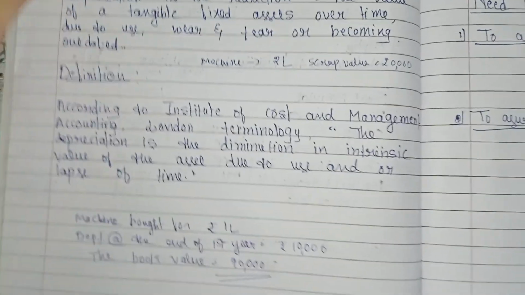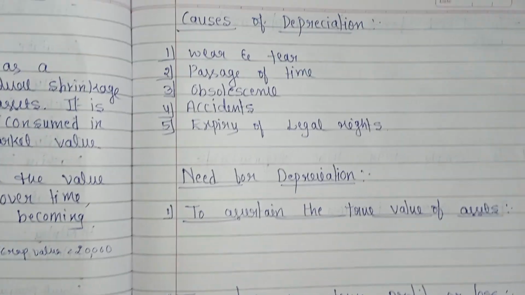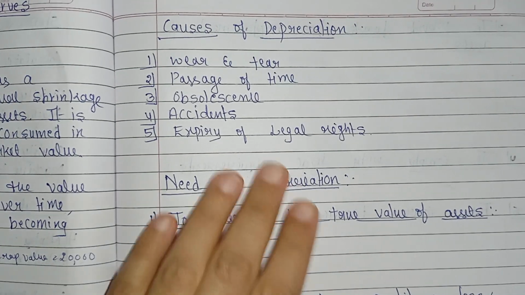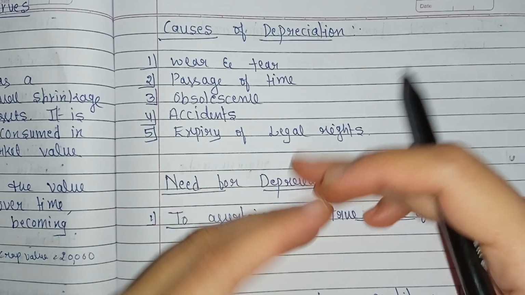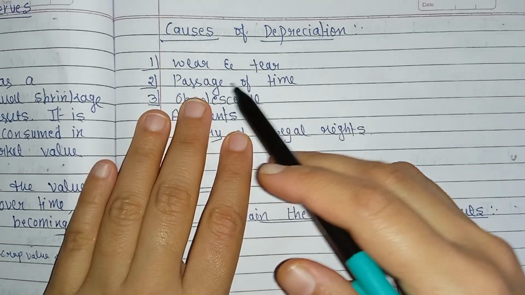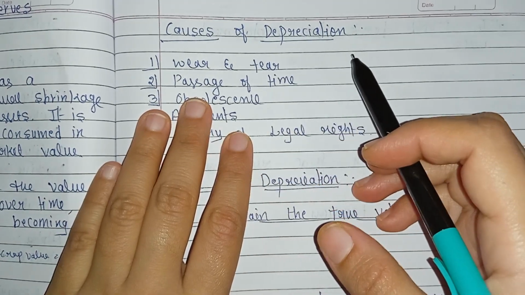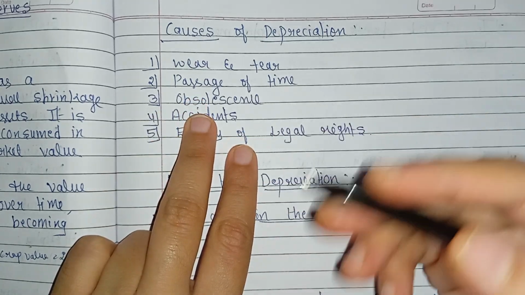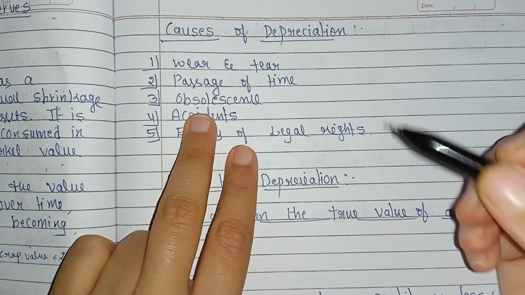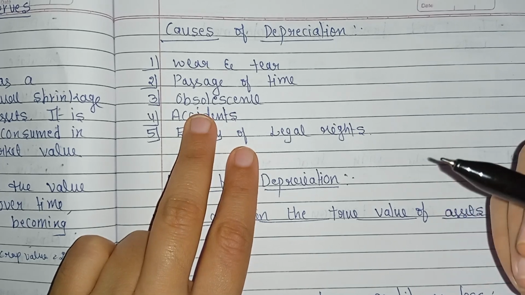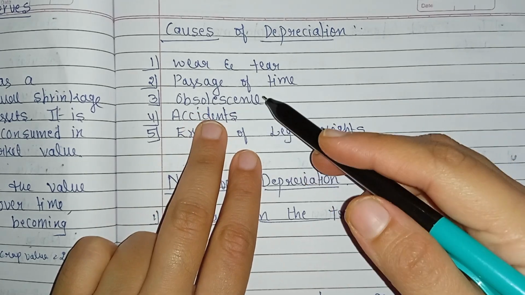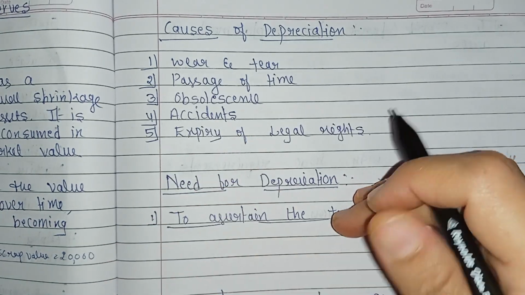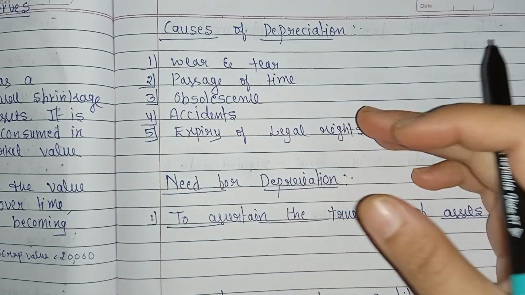Now let's see the causes of depreciation. Depreciation happens due to many reasons, such as wear and tear from usage, and passage of time. Even unused assets also lose value. And obsolescence means when new technology replaces the old.